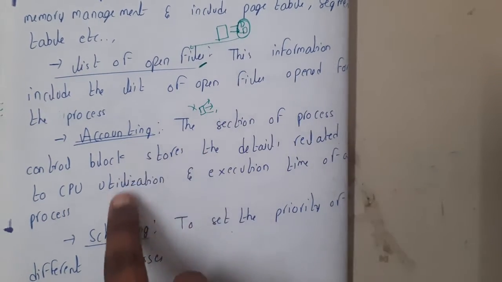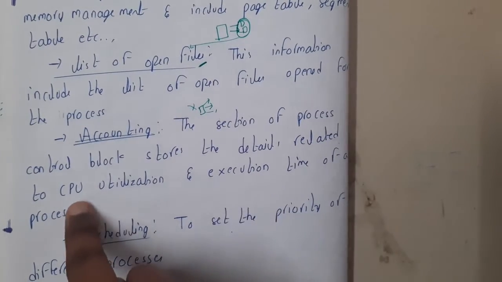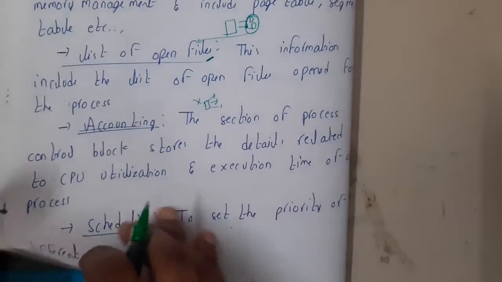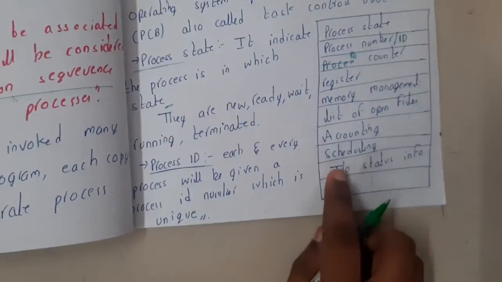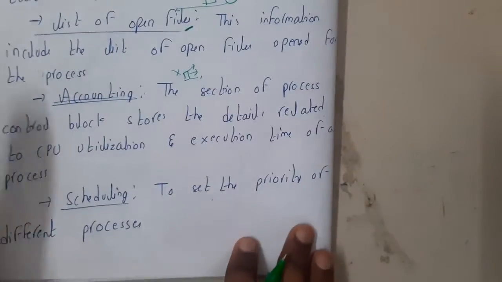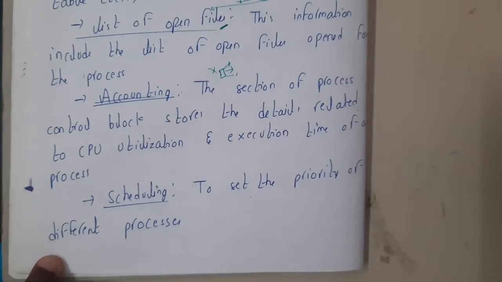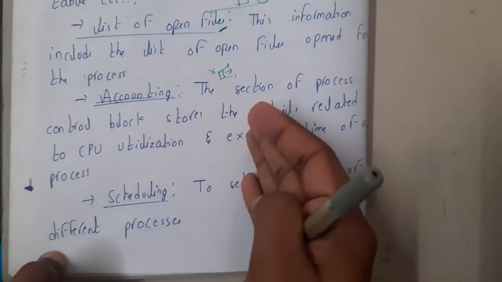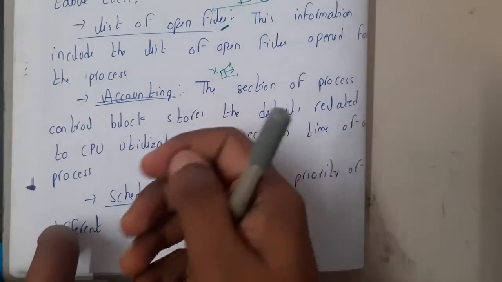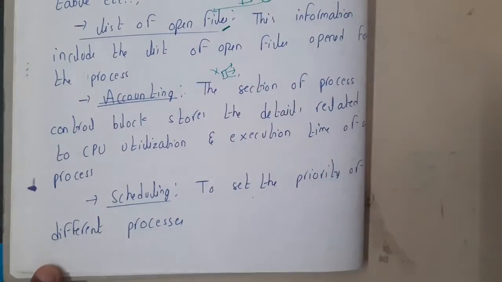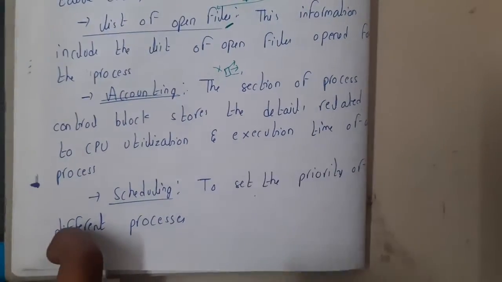So in that way the CPU utilization, the execution time, these kinds of things will be made as an account sheet and it will be checked. Similarly, the next thing is scheduling, guys. Scheduling is nothing but which process has priority. If there are 10 processes, which one will you give the first chance? That is the one with the highest priority. A priority number will be there, and based on that you will give the priority.